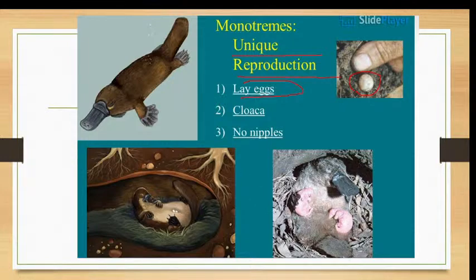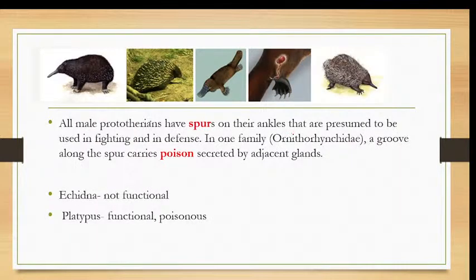Then the egg looks like that of a bird. Birds and reptiles like lizards and crocodiles lay eggs, and that is a character of reptiles. Cloaca is the unique character. I said it is a common opening for genital as well as reproductive purposes. They have no nipples and are without teeth.